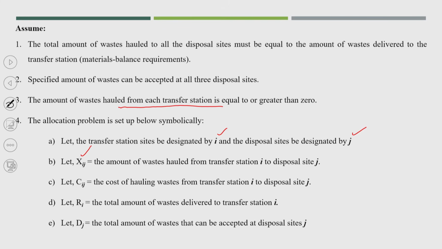Similarly, cij is the cost of hauling waste from the transfer station i to the disposal site j, and Ri is the total amount of waste delivered to transfer station i, and Dj is the total amount of waste that can be accepted at disposal site j.